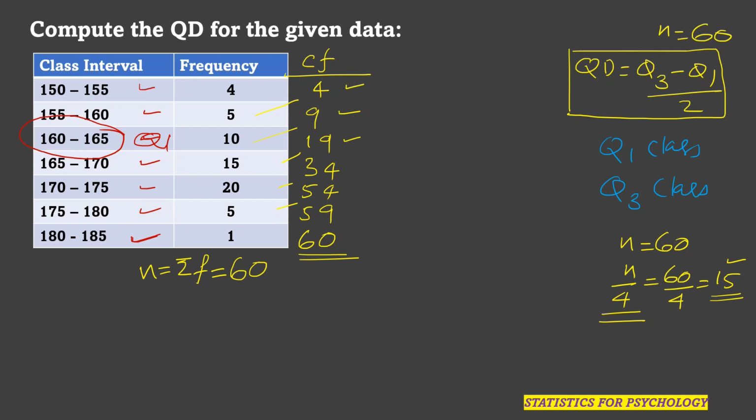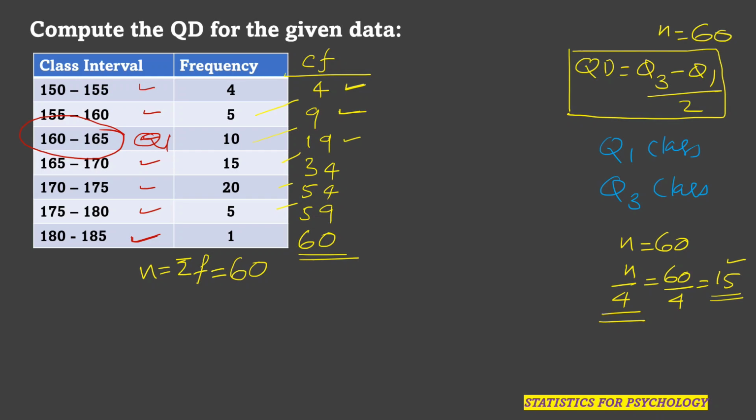The first class cumulative frequency is 4. For the second class, it is 9. But our value is 15, so 15 cannot fall in the first two classes. 15 falls in the third class because the cumulative frequency of the third class is a maximum of 19. So our Q1 class is 160 to 165.